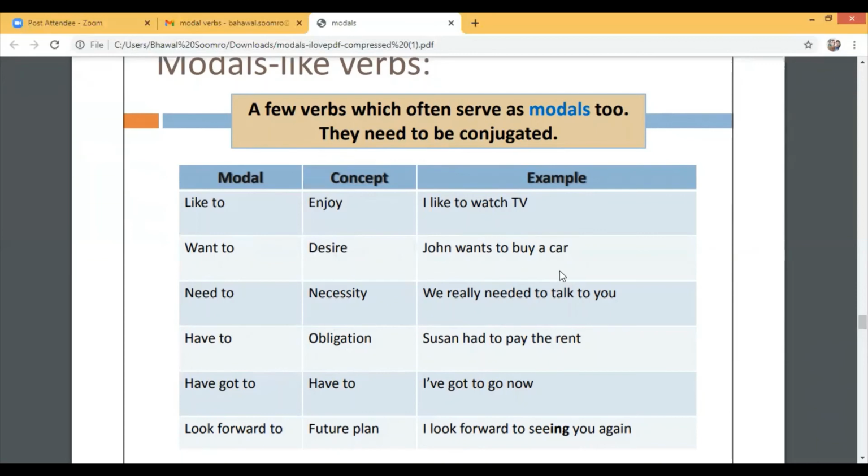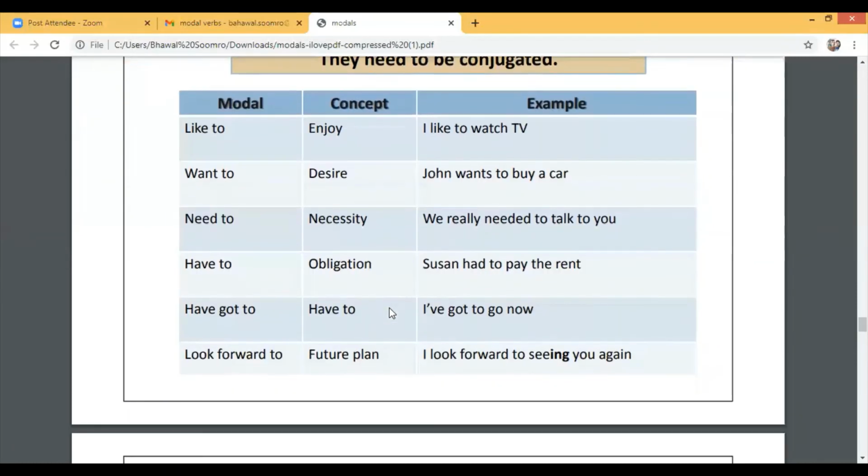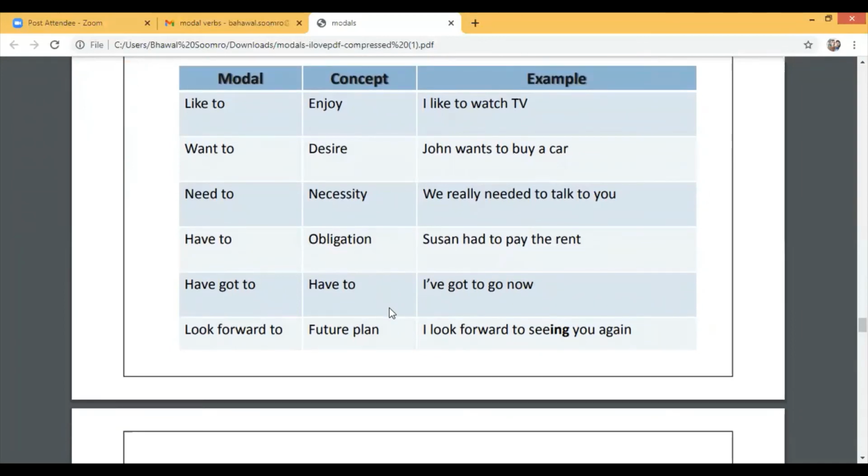John wants to buy a car. Need to means necessary. We really needed to talk to you. Have to is obligation. Susan had to pay the rent. Have got to means have to. I have got to go now means I have to go now. Look forward to is future plan. I look forward to seeing you again.